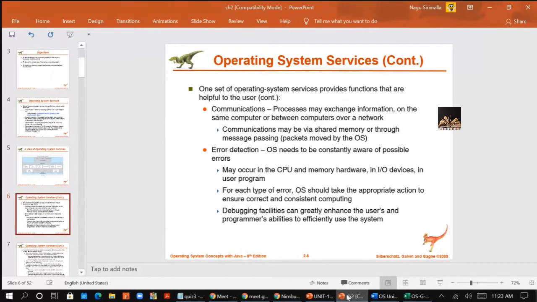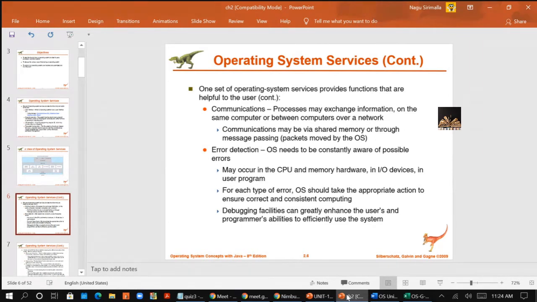So how does the communication take place? Here the communication can take place in two ways: via shared memory or via message passing. Shared memory means what? The two processes are sharing the memory. That means they both want some resources which are stored in the same memory block.